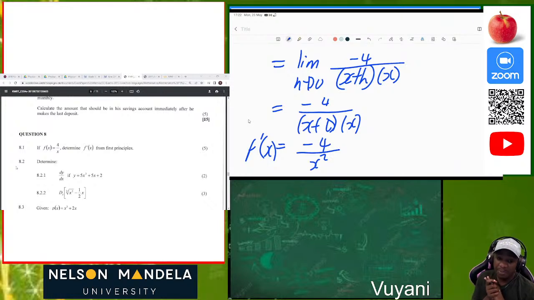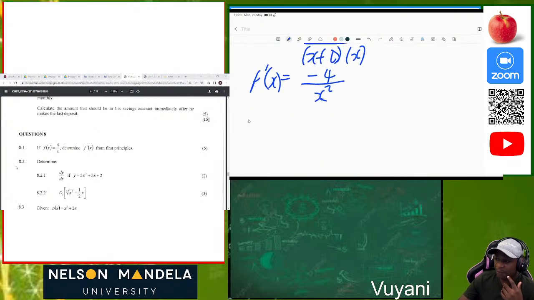So we use the first principles equation. Bear in mind that on your question paper, there is a formula sheet. At the back, check your formula sheet so that you can have everything aligned in a format that you can understand. Okay. So that will be our answer according to the first principles. 5 marks is ours. 5 marks is ours. Okay. What is the next question? What does it want? Okay.